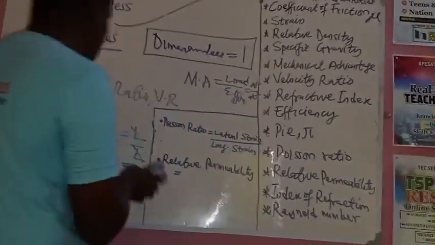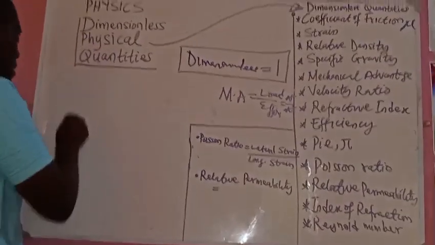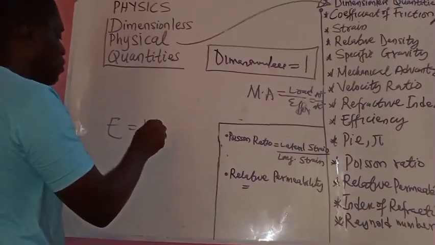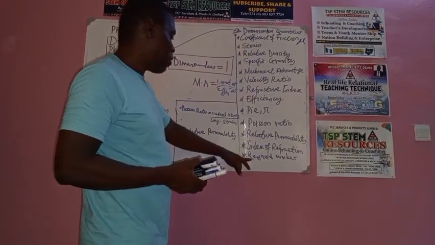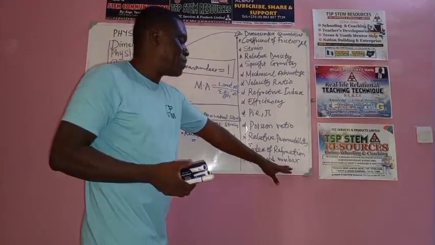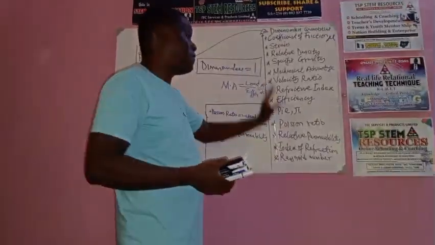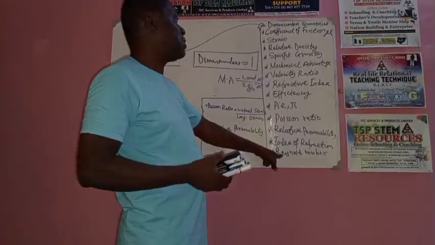Efficiency of a machine. Okay, let's look at that. Efficiency E is work output over work input. Listen, we have in-depth energy fraction, I've done that. Then we have Reynolds number. Anything that is a Reynolds number, or any of such numbers, there are quite a number of them. Once a number is being mentioned, you should know that even though it's a physical quantity, it is dimensionless.